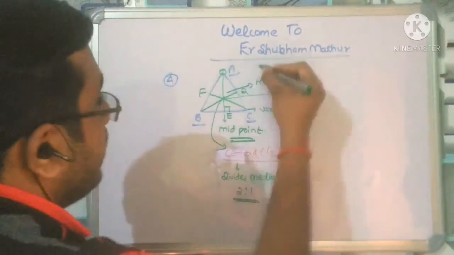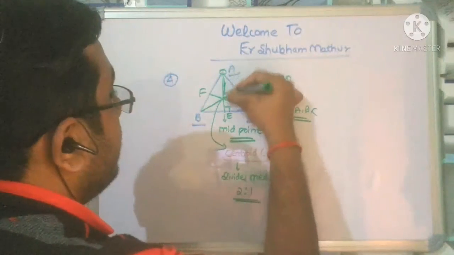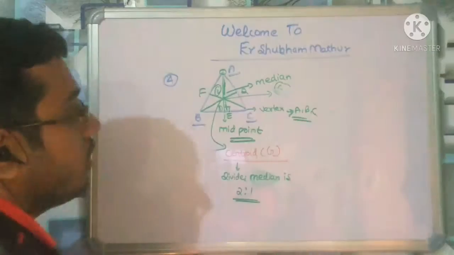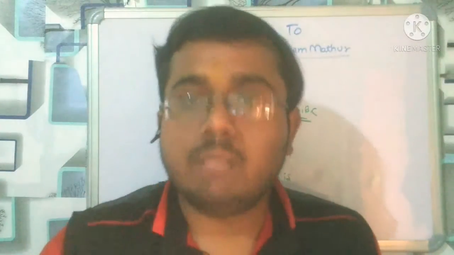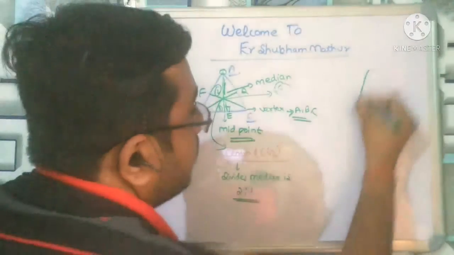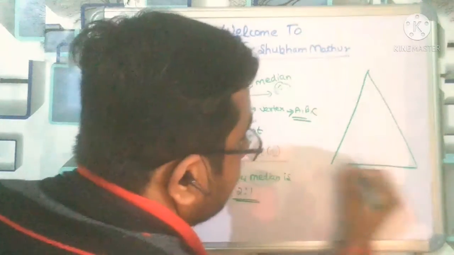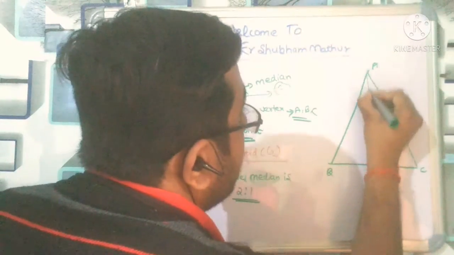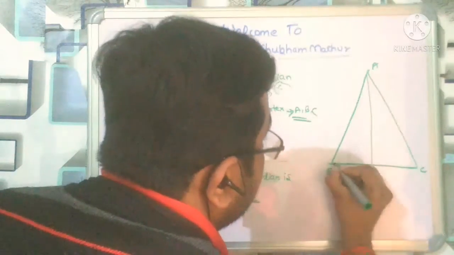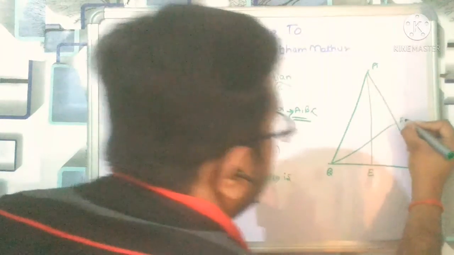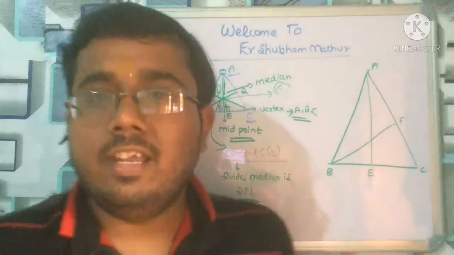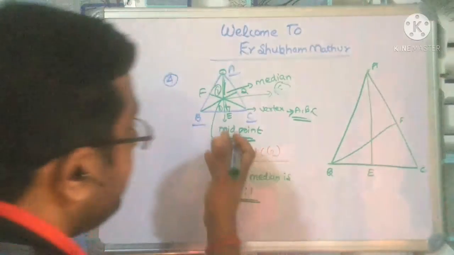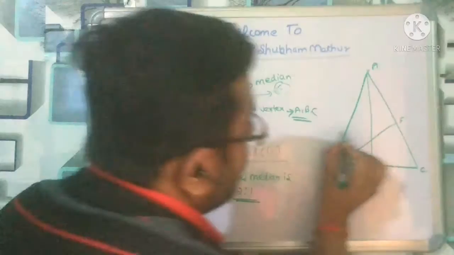You can see here the larger area means the larger portion of the line, and here the small portion. So here one can say 1, here one can say 2. Maybe you are not able to see the small one. Let us encircle the big one. This is called the median. Don't go by the numbering A, B, C, D, E, F, G, please. I am naming them arbitrarily. If here I have given D, then here I can give E. So don't go by the numbering.